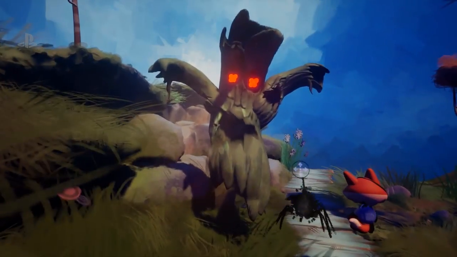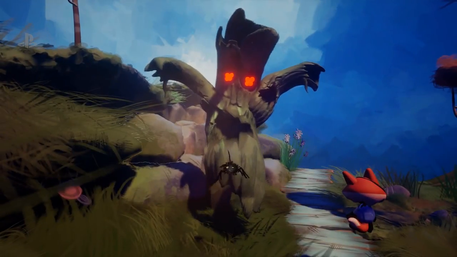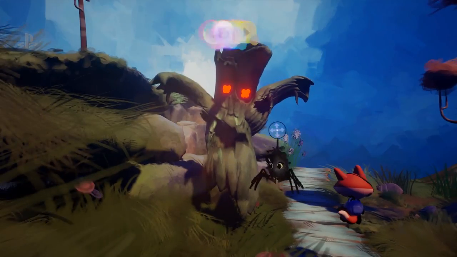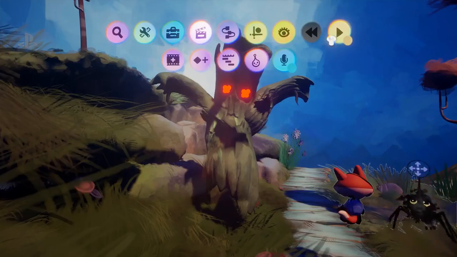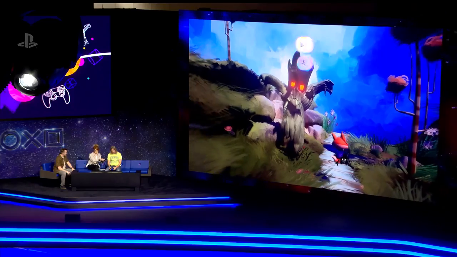So I'm hoping that the microphone is working on this camera here. Oh, we're gonna give it a spooky voice? In fact, what I might do is drag it a little bit closer to me. Okay. Yeah. And then I'm going to do some monster sounds at the same time. So when you record, you got a good monster sound? You're good at monster sounds. Let's just move him out of the way.